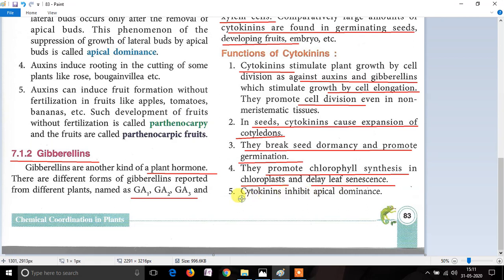The next function of cytokinin is that it inhibits apical dominance. It suppresses the apical dominance. So in today's video, we have discussed two hormones present in plants, gibberellin and cytokinin. That's all in this video.